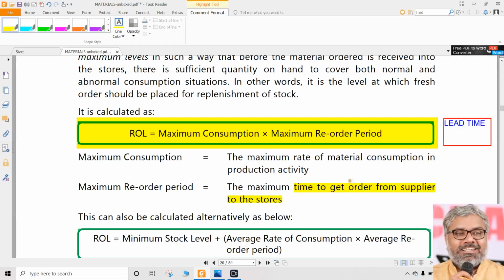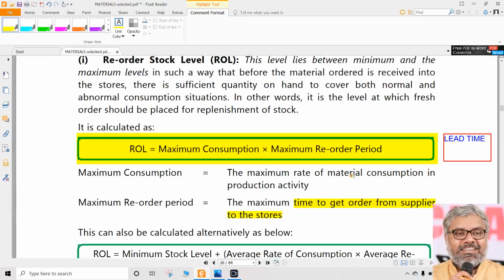We will place a purchase order today. A purchase order is our document with which we have ordered the supplier to supply. Today, if we place a purchase order, how much time will it take for the supplier to deliver it to us, and finally for that stock to come to our godown? It will take time. Transport time will be there, loading, unloading, sometimes problems will come. All these things have to be kept in mind in general.